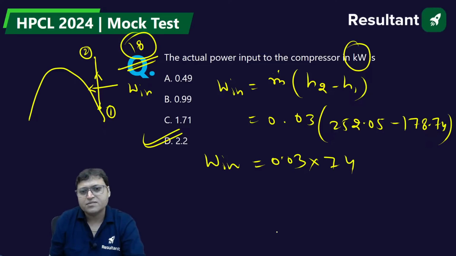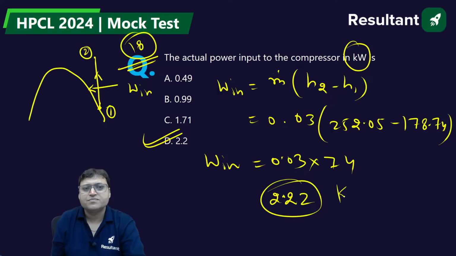Something around this. Like this, 2.22. 2.22 kilowatt, right? D is the correct answer.